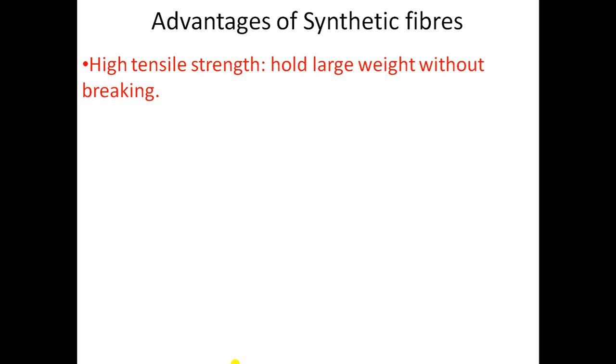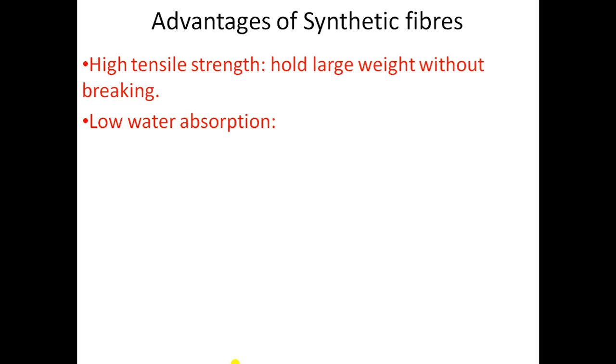You know that it is easy to break a cotton fiber with the hand. So synthetic fibers have a strong tensile quality. Synthetic fibers are very strong and have very high tensile strength in comparison to natural fibers like cotton and wool. For example, the tensile strength of nylon, which is a synthetic fiber, is more than that of silk, cotton and wool.